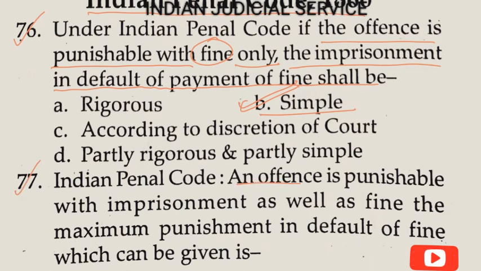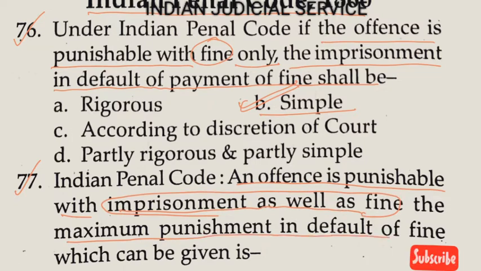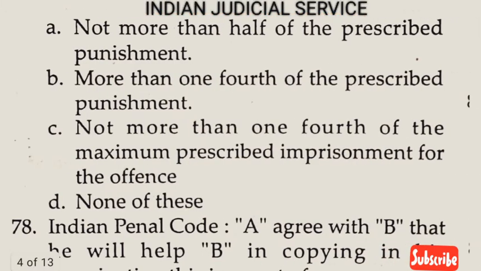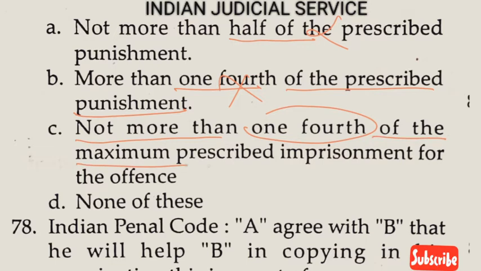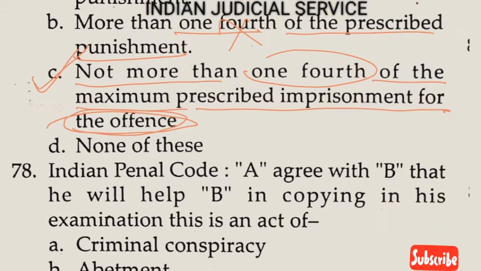Now question number 77. Indian Penal Code, an offence is punishable with imprisonment as well as fine. This is very important here. The maximum punishment in default of fine which can be given is: option A, no more than half. So it is wrong. No more than 1/4 of the prescribed punishment. It is also wrong. Option C, no more than 1/4 of the maximum prescribed imprisonment for the offence. So answer here is option C.